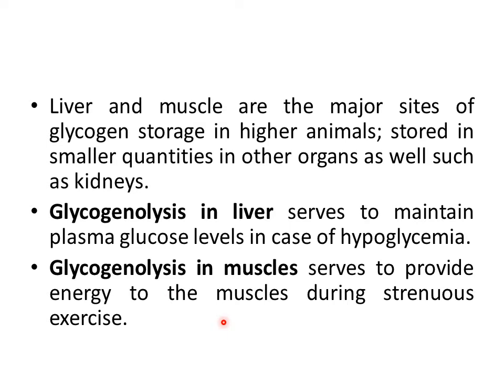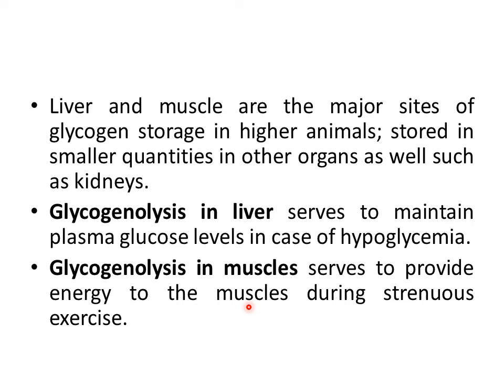That glucose 6 phosphate can enter the glycolytic pathway and produce energy, and that energy is utilized by the muscles according to their demand, for example during strenuous exercise.